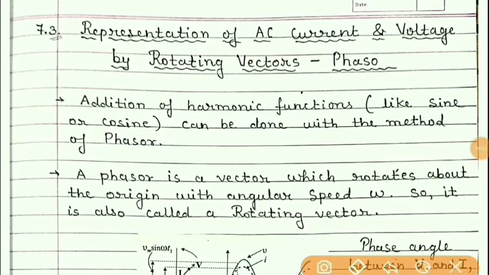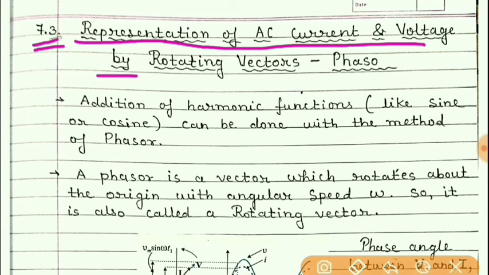Now next topic is topic number 7.3, representation of AC current and voltage by rotating vector. This rotating vector is known as phasor.